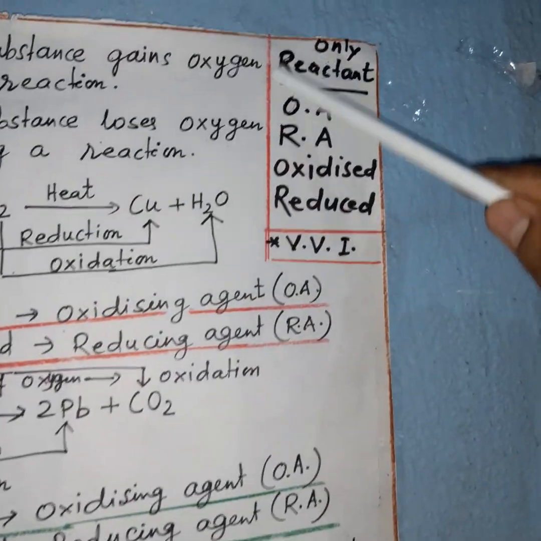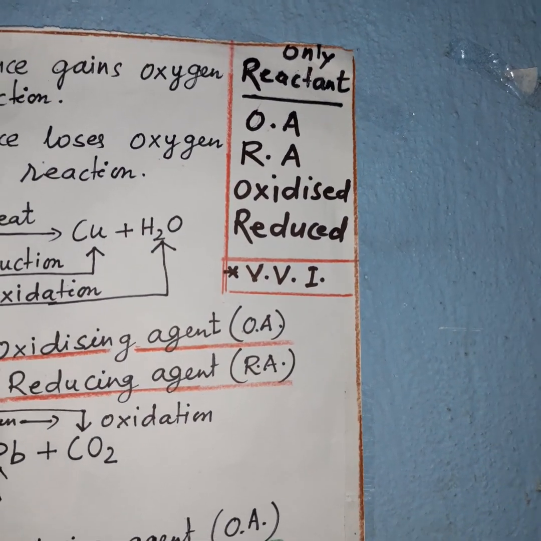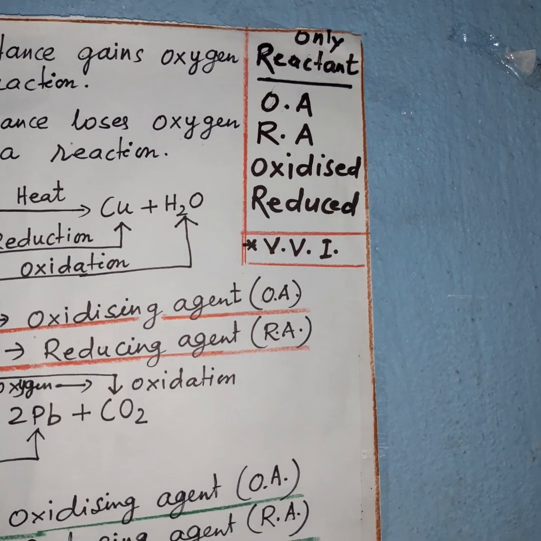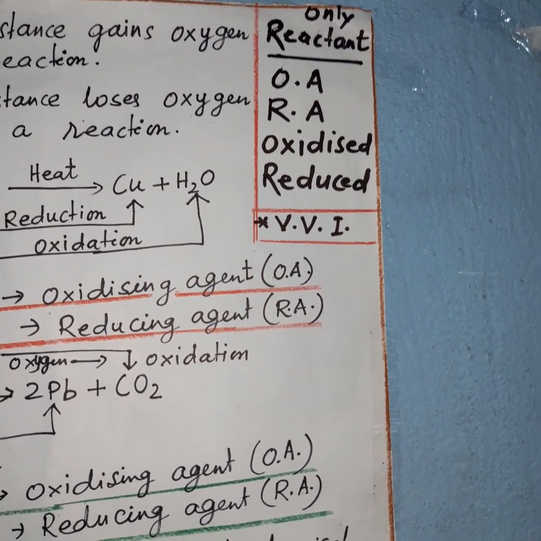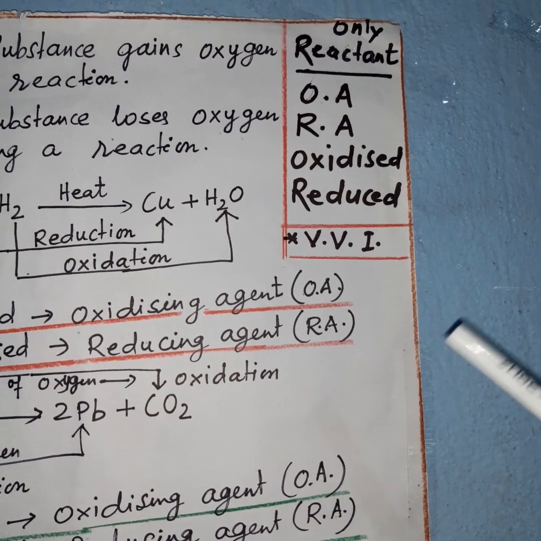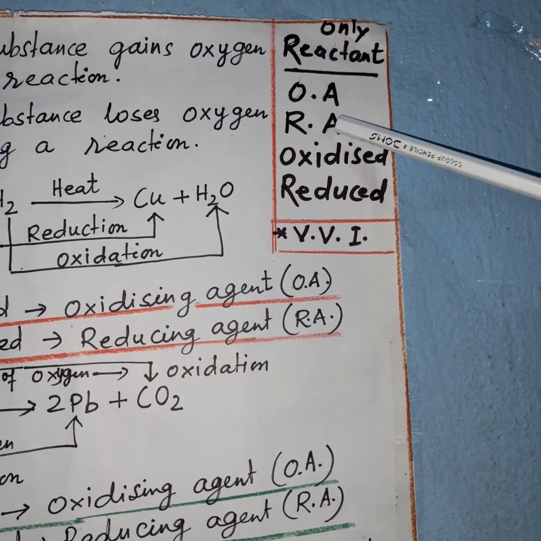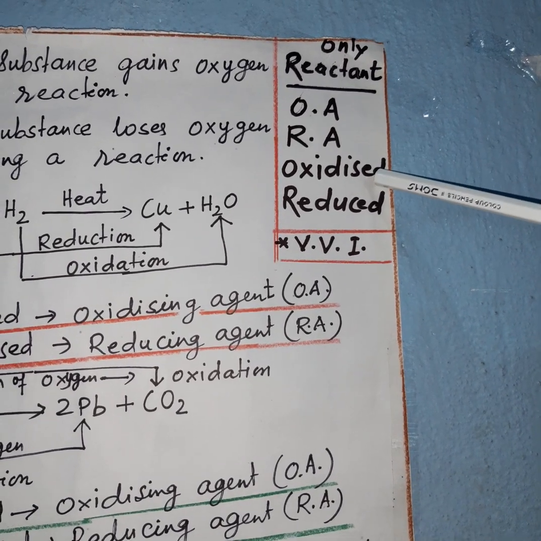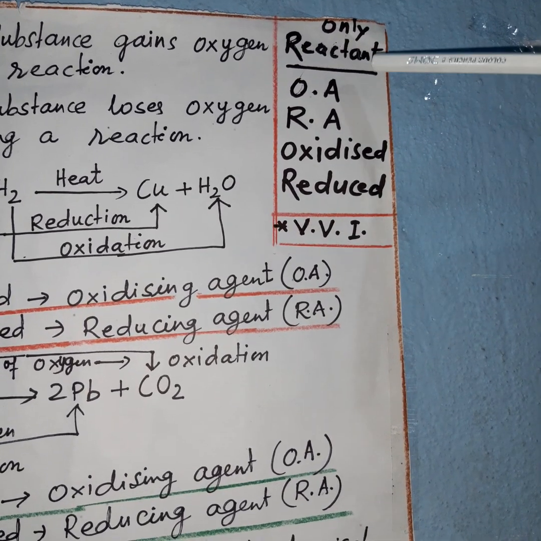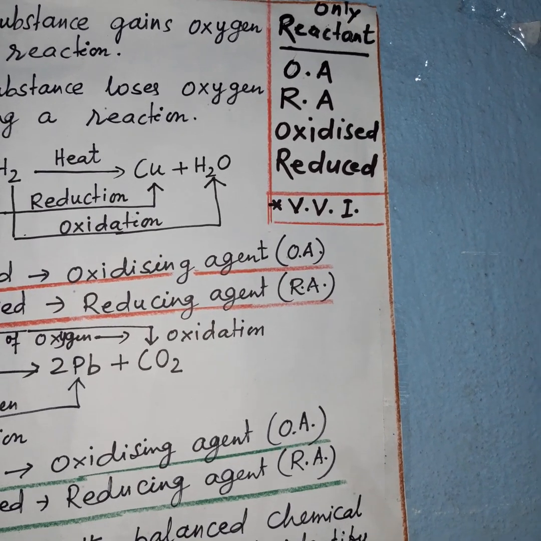This is a very important point. Oxidation and reduction are processes. They can be identified by comparing the reactants and products, while oxidizing agent, reducing agent, oxidized and reduced are substances, and these are only reactants, not products.